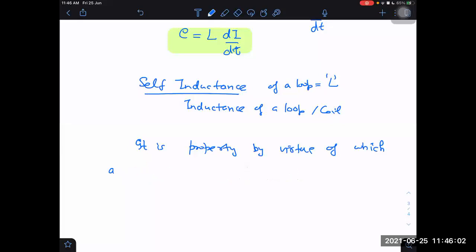Whichever has the self-inductance property, that substance we call an inductor. That can be a single loop, a solenoid, a toroid, all these things.